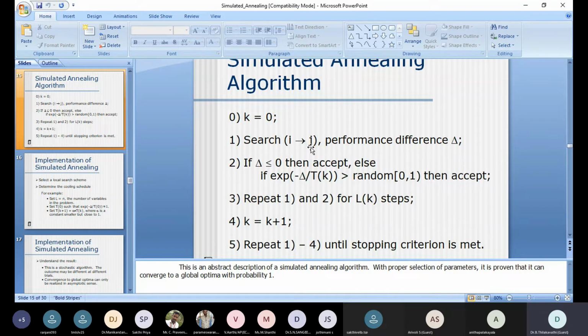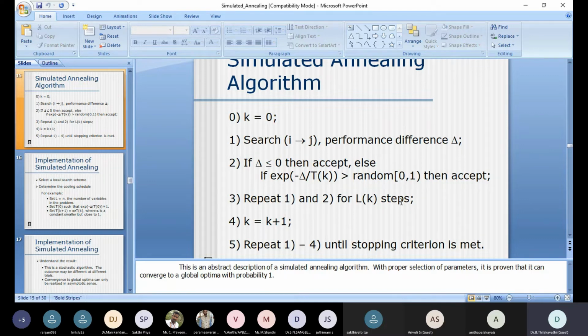For the new movement, that is finding the new point, x to x new, we have to obtain the performance. First, the difference between these two, del. For the del, what should be the energy? The energy decides whether to accept it or reject it. I already explained these steps: del less than 0. If not, we have to move for the hill climbing, which is based on a random value between 0 and 1.